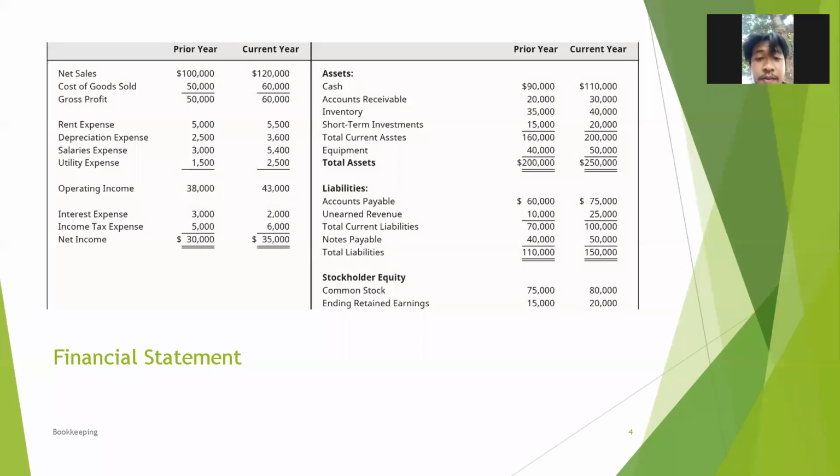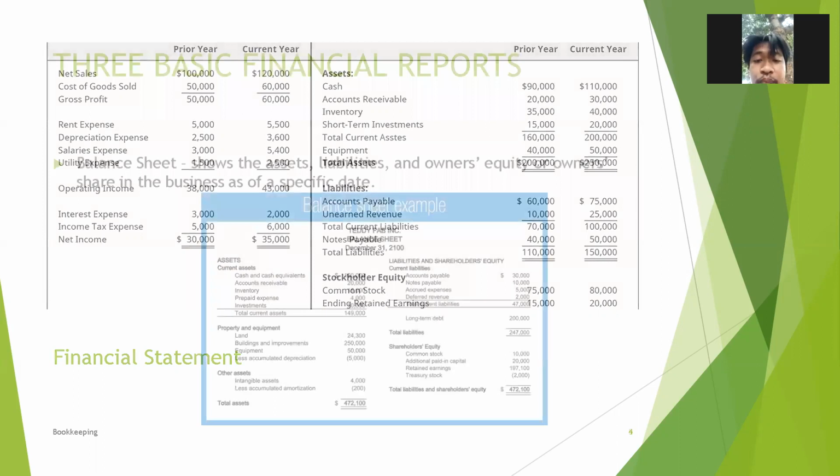So here is an example of a financial statement. It includes net sales, cost of goods sold, gross profits, rent expense, depreciation expense, salaries expense, utility expense, operating income, interest expense, income tax expense, net income. Then the assets: total assets, liabilities, and stockholders' equity. Next.